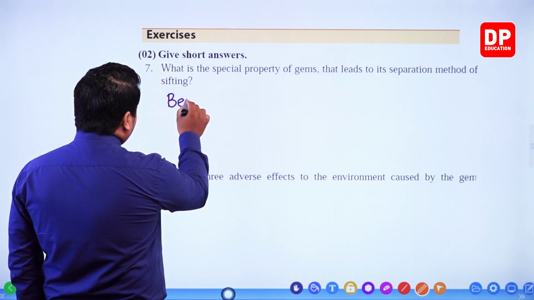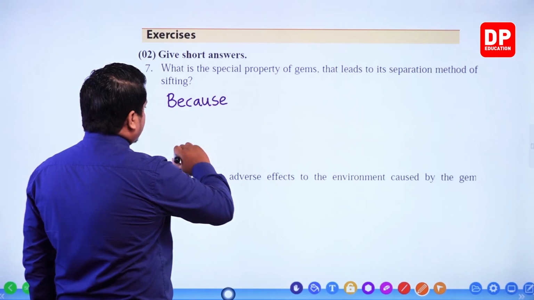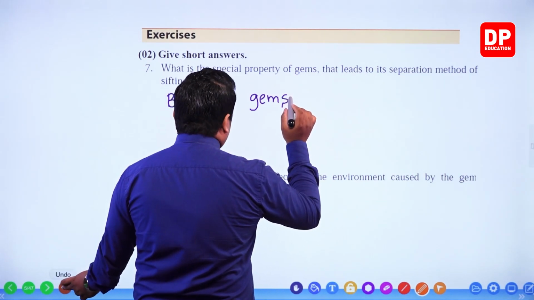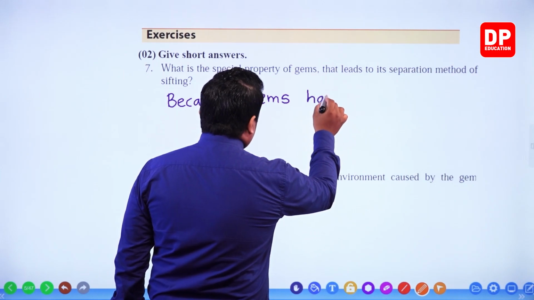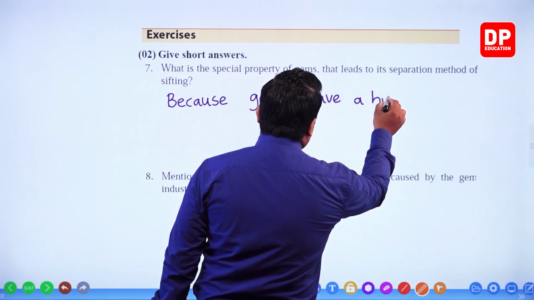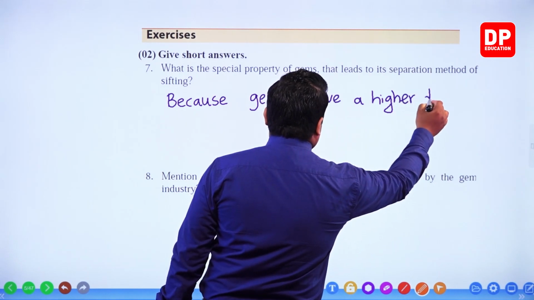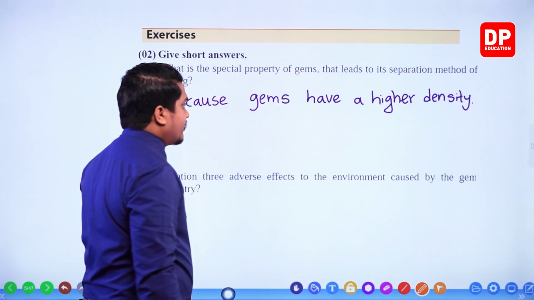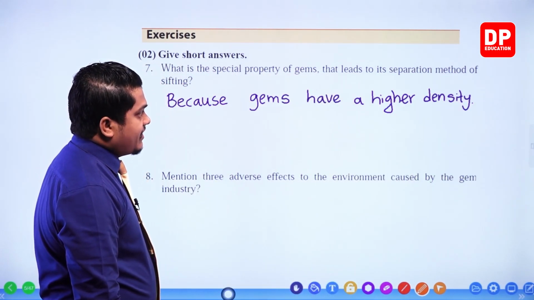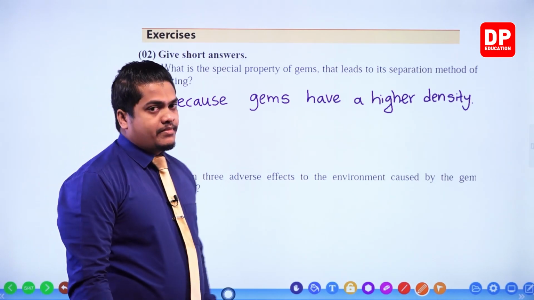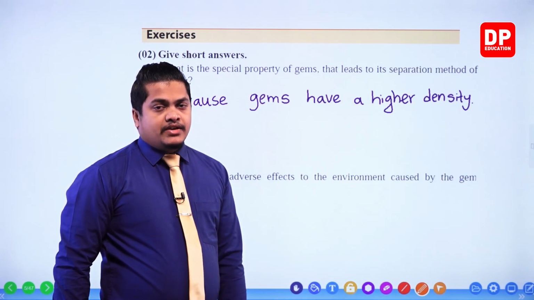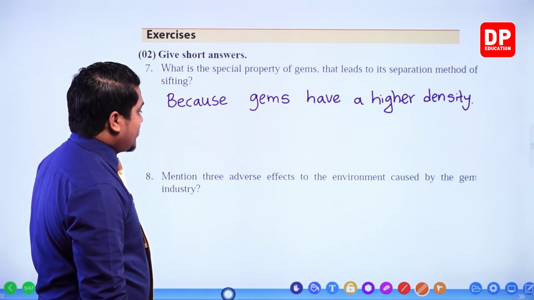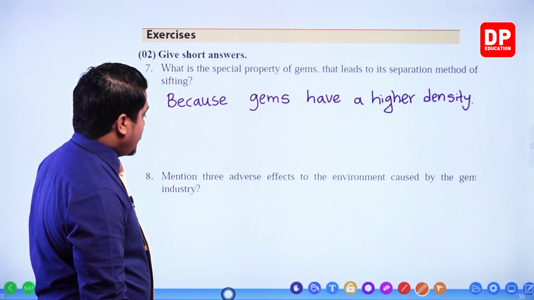Because gems have a higher density. So gems have higher density. That's the reason why we can separate gems from the gem ores, my dear children. Okay. Next one, mention 3 adverse effects to the environment caused by the gem industry.